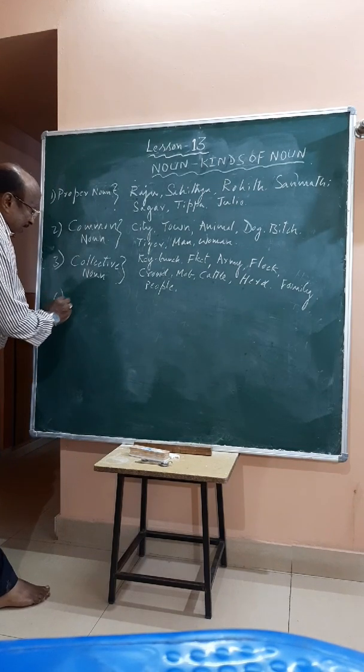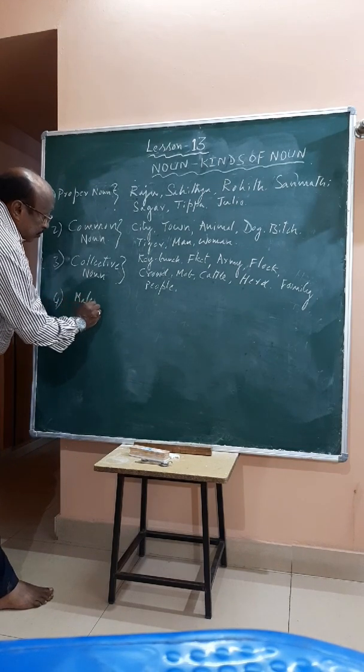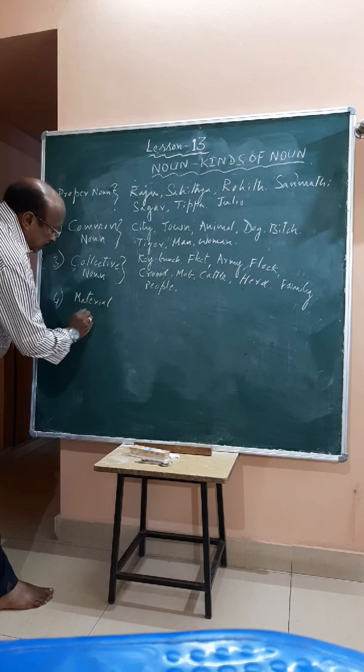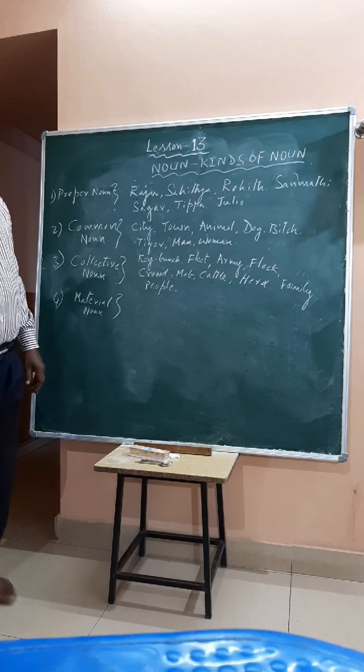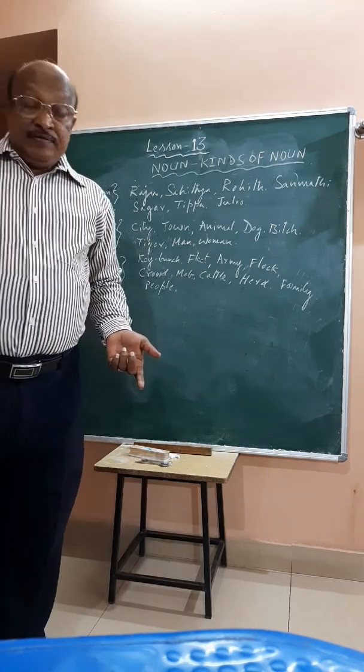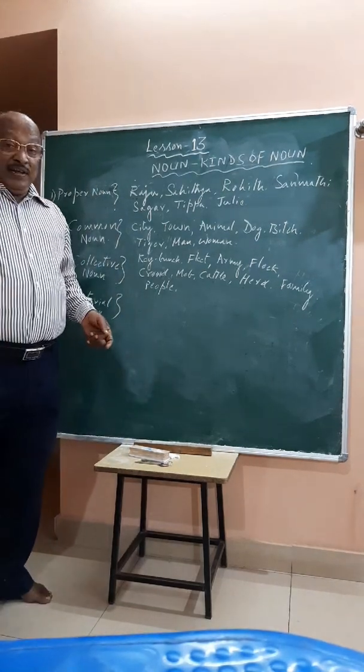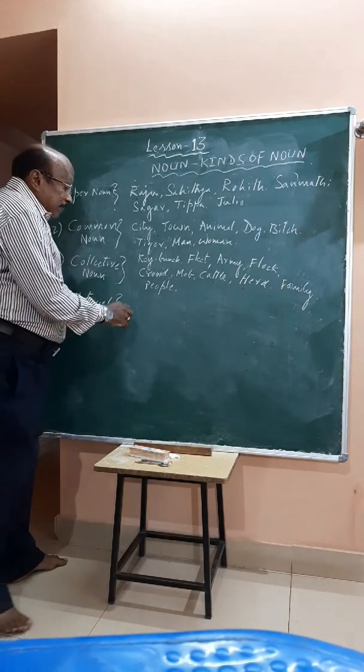Next, material noun. Things made up of materials or matter are called material nouns.